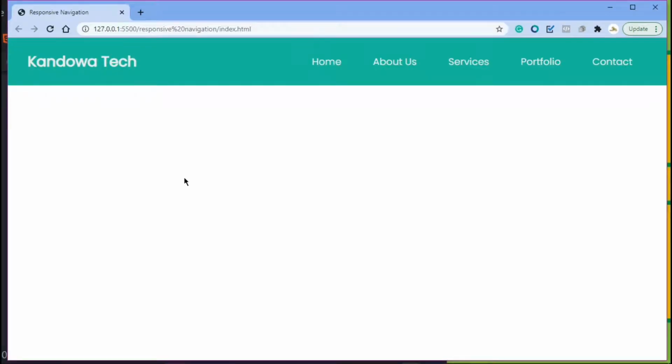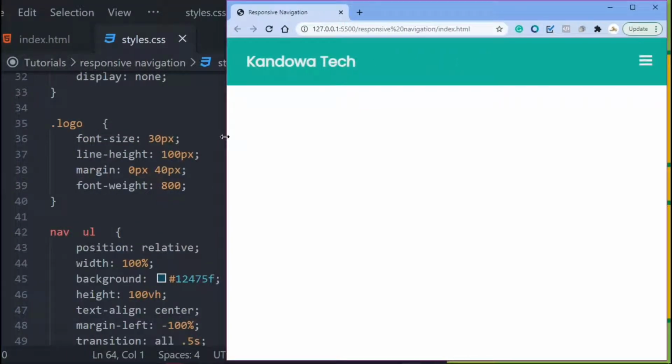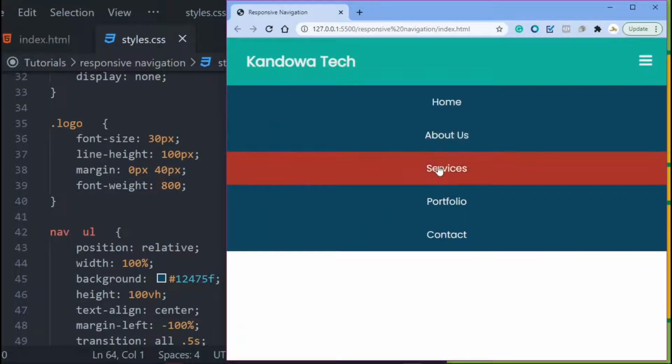In this tutorial, we're going to be creating this responsive navigation here. As you can see, if you are viewing it on the desktop, it's looking like that. But once you are viewing it on the tablet, it's looking like that. Then you got this, and once you click on this, it's coming in there, with this hover effect there, and once you click on this, it's disappearing, right?